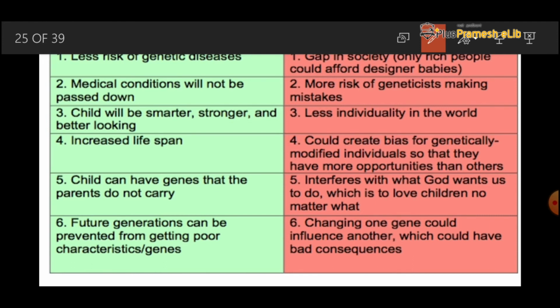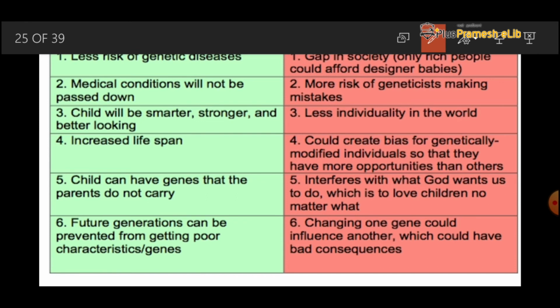You can easily understand, if before embryonic development, in the egg stage, we remove the defective part of the DNA and introduce a new part of DNA in the DNA of the developing embryo, then how would the genetic disorder come? The medical condition will not be passed down.